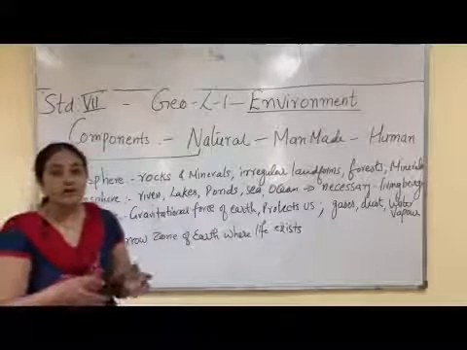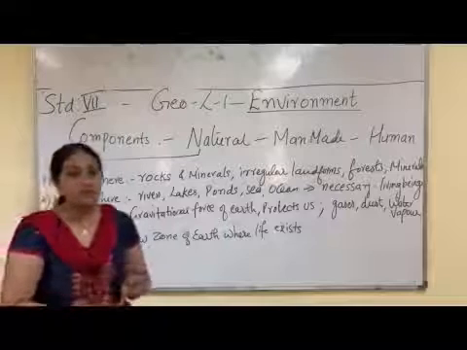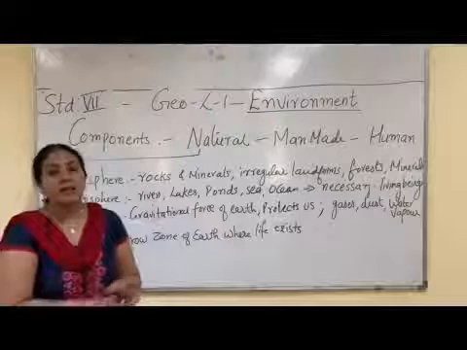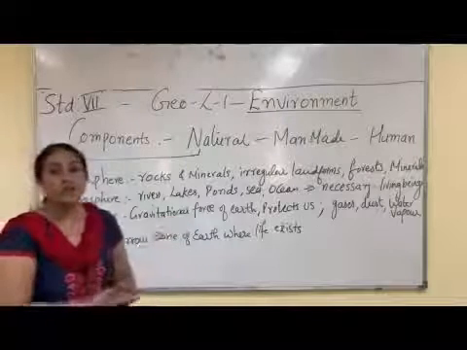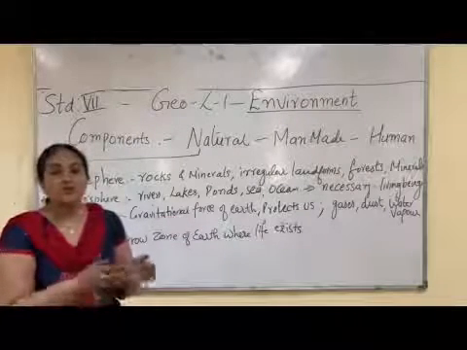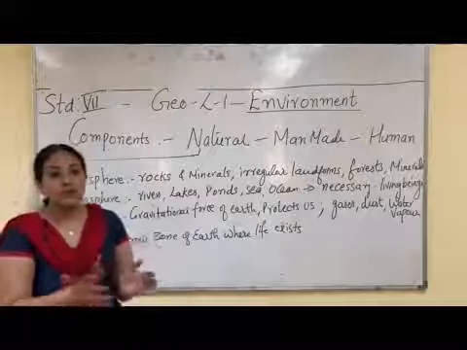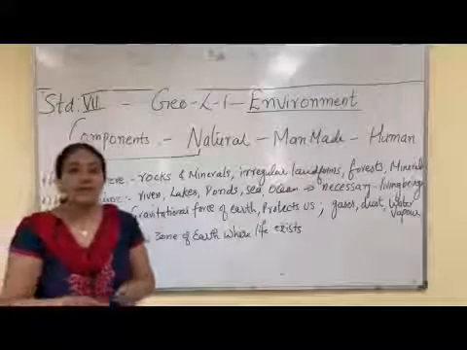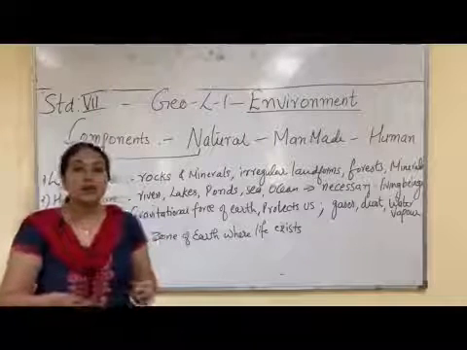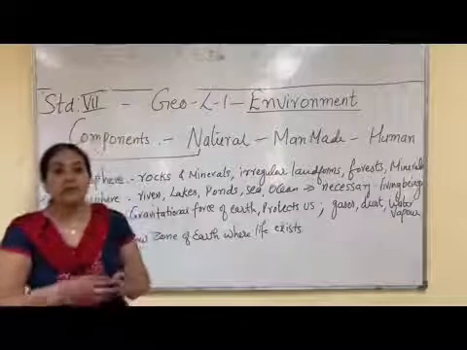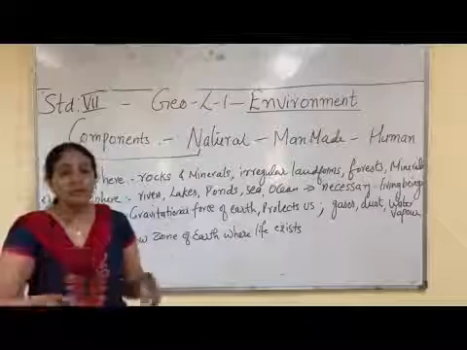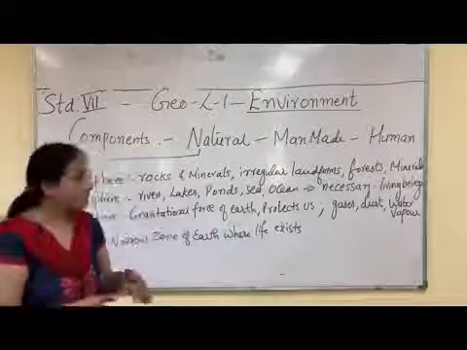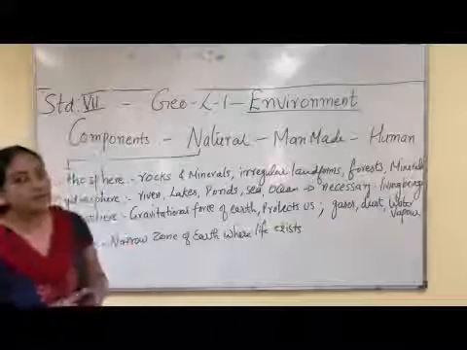Now hydrosphere means in sea water is available, lakes, ponds, rivers, oceans, all these things water is available. So water, the domain of earth where water is present is called as hydrosphere. And hydrosphere is necessary for all human beings, and not only for human beings but for plants and animals also, for their life to sustain. Then the third is atmosphere.